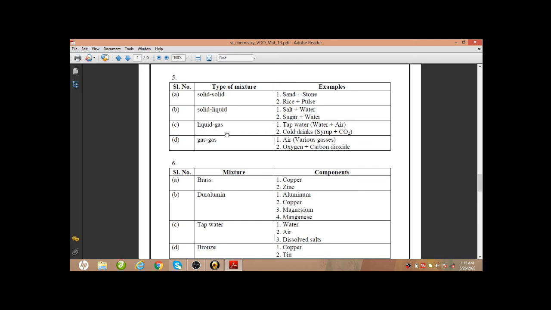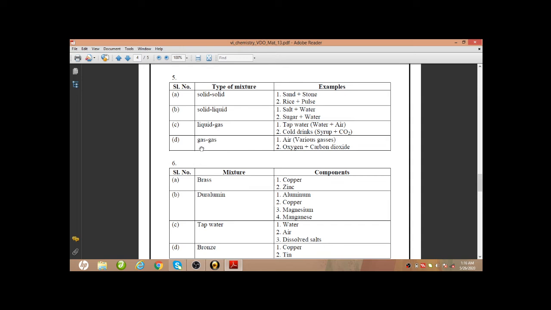Next, liquid-gas mixture: tap water, which is a mixture of air and water. Cold drinks, which is a mixture of syrup or sweetened drink and carbon dioxide, can also be given as an example for liquid-gas mixture.